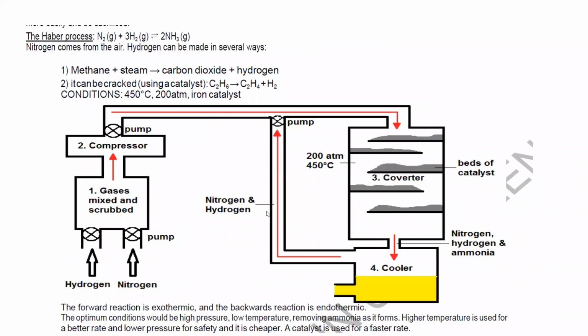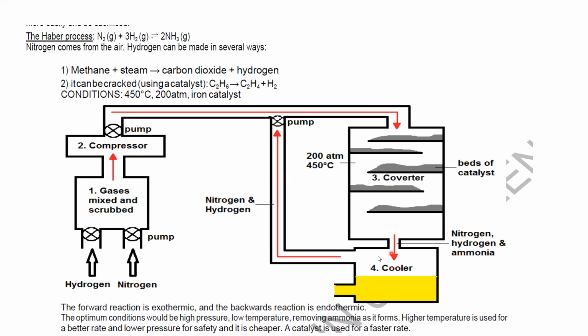So this is basically how the reaction is done. You can see the hydrogen, which we obtain from hydrocarbon, and nitrogen from air, they are compressed, then passed over a bed of catalyst at around 200 atmospheres and 450, then it forms ammonia. The ammonia gas is cooled down and we remove the ammonia.